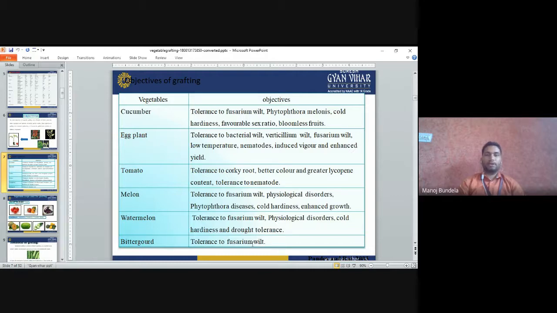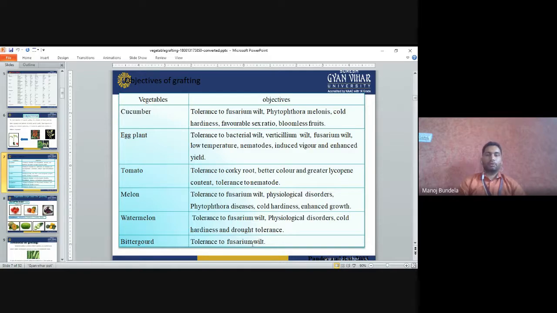Eggplant. In eggplant, it is tolerant to bacterial wilt, verticillium wilt, fusarium wilt, and low temperature. It is resistant to nematodes. It will induce vigor and enhance the yield. In eggplant the major problems are verticillium wilt, bacterial wilt, and fusarium wilt. So it has resistance to all three, and to low temperature and nematodes.